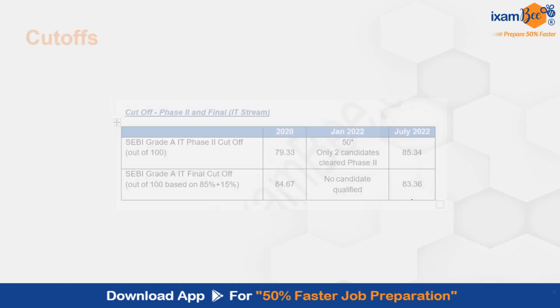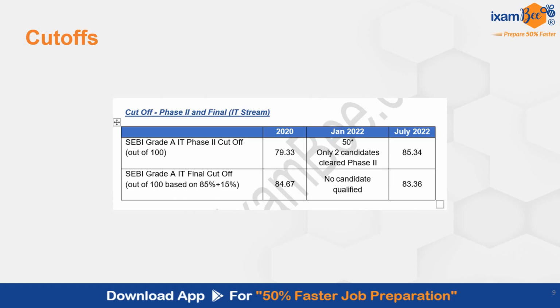And if you look at the cutoffs, for phase 2 the cutoffs are not based on the minimum score in every paper as in phase 1. For phase 2 you have to score considerably high marks. These have been the cutoffs of phase 2 in the various years. In 2020 it was 79.33. In Jan 2022 only 2 candidates were able to clear phase 2. They were able to only reach 50 marks, which was minimum. In July 2022 85.34 was the cutoff.